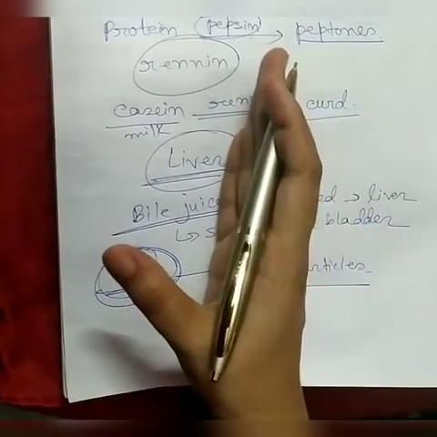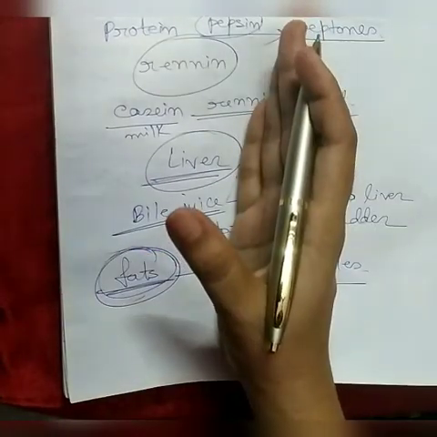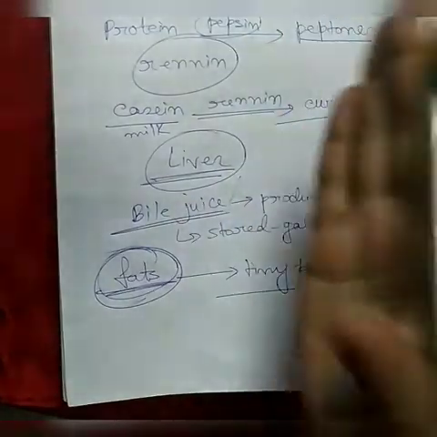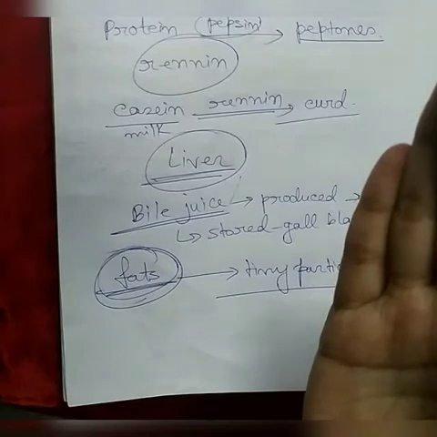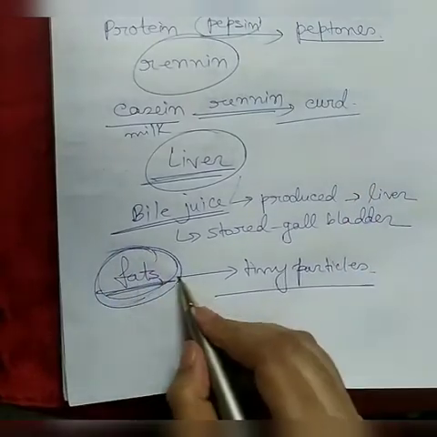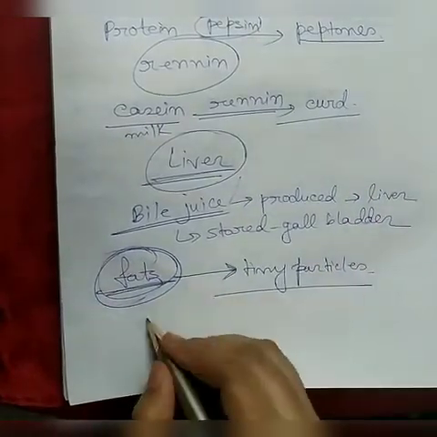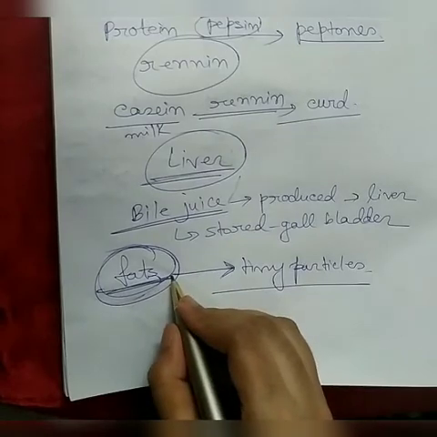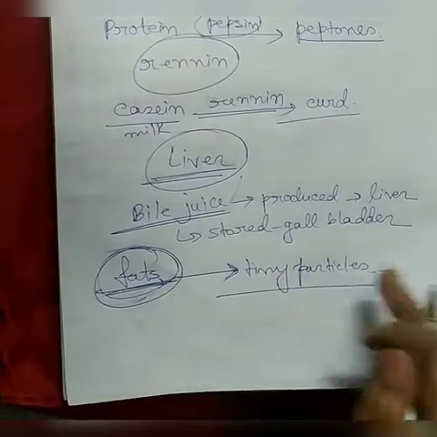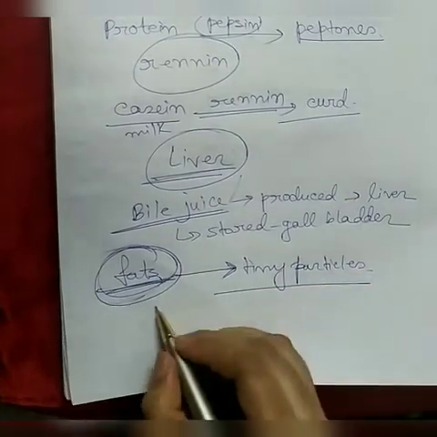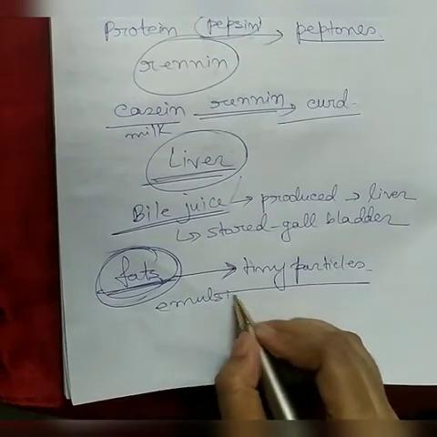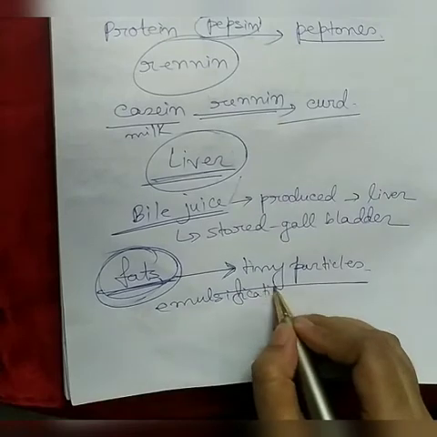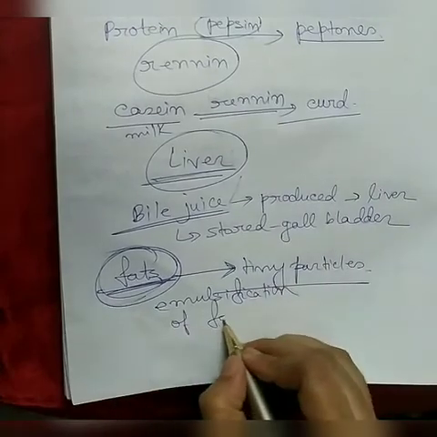I have told you in the mouth carbohydrate digestion began, in the stomach protein digestion has begun, but for fat digestion, now it is the first step where the fats are broken down into tiny droplets, and this process is known as emulsification. This is known as emulsification of fats.